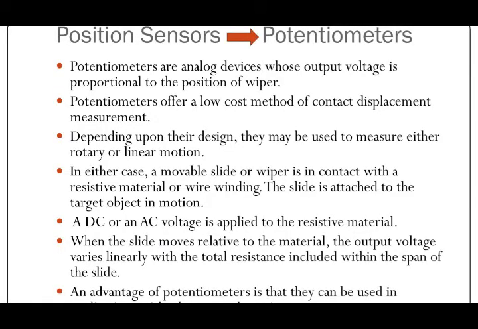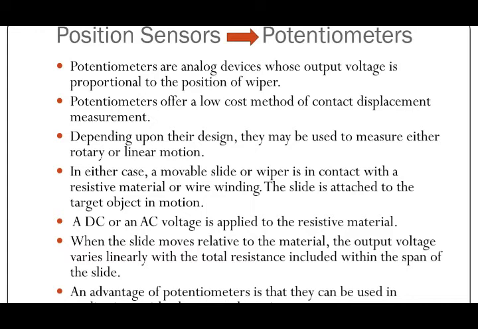Internal sensors like position sensors and velocity sensors. Here, position sensors are further classified as potentiometers, encoders, and resolvers. First we discuss the potentiometers. A potentiometer is an analog device whose output voltage is proportional to the position of the wiper. A potentiometer offers a low cost method of contact displacement measurement.